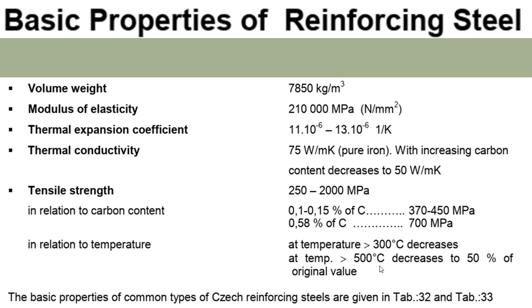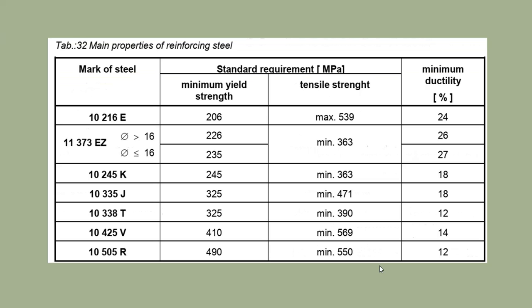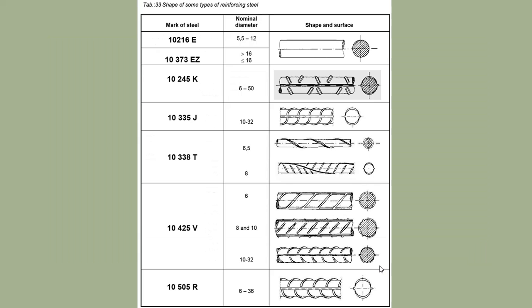Then modulus of elasticity, thermal expansion, thermal conductivity, tensile strength. Then in relation to carbon content and in relation to temperature, the basic properties of common types of reinforcing steel are given in the next table. So mark of steel, then standard requirement, and then minimum ductility are given in the table. Then here the shapes of reinforcement steel are given.